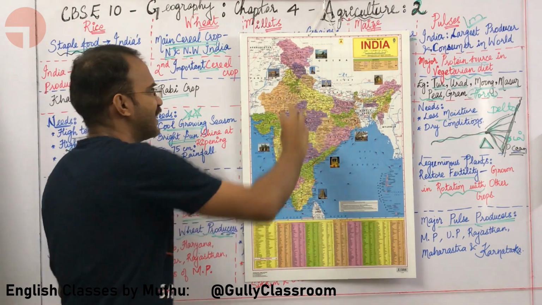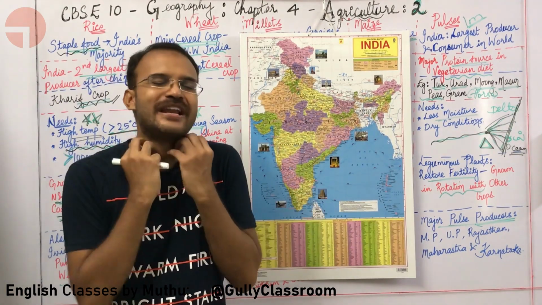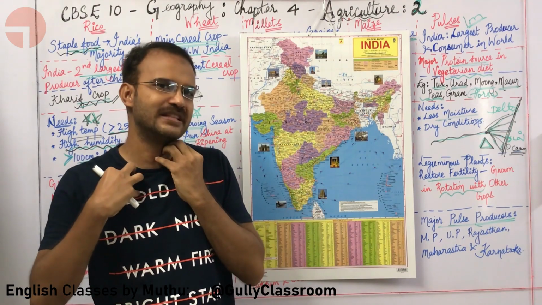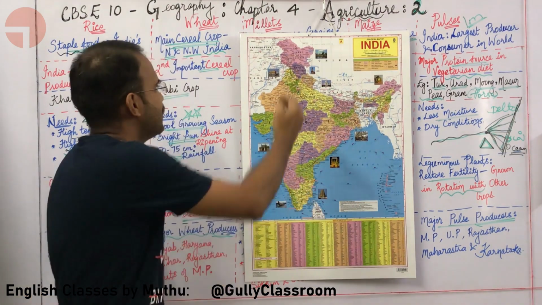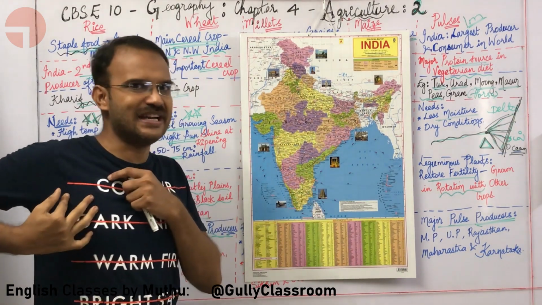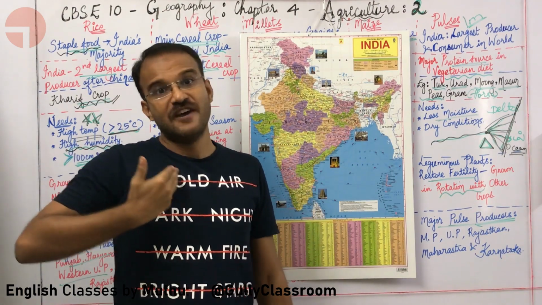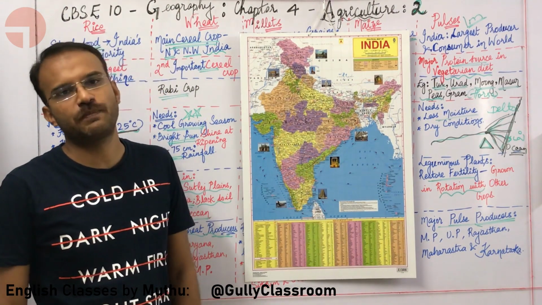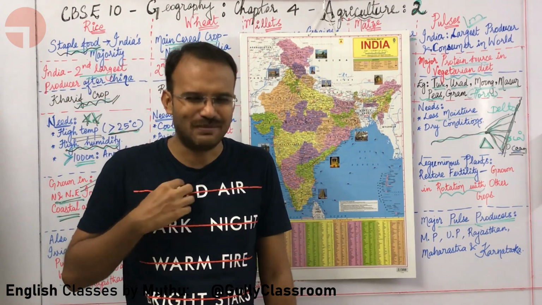Right in this region. Okay, let us assume I am India. So in the neck of India there is Himachal Pradesh. Just below Himachal Pradesh, what is present? Punjab is present, Haryana is present. Next to it, Rajasthan is present. So rice is grown in this part. Punjab, Haryana, western part of Rajasthan, and in some parts of also Uttar Pradesh.